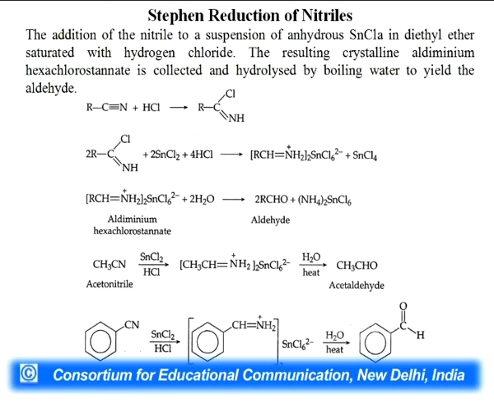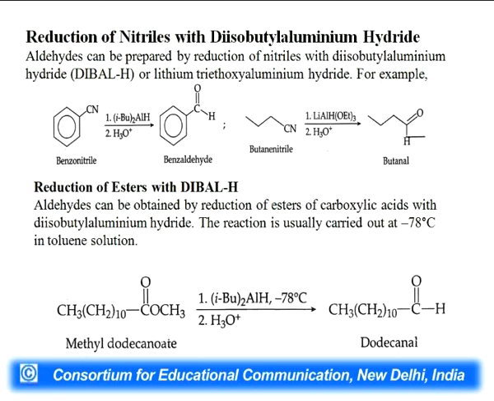And these are the reactions. First of all, the hexachlorostannate is formed with stannous chloride. Then there is a formation of aldehyde on hydrolysis with boiling water. Benzonitrile will give benzaldehyde, acetonitrile will give acetaldehyde.